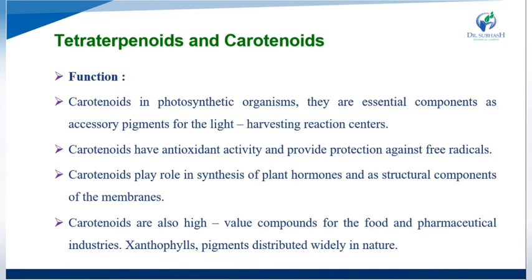Carotenoids have antioxidant activity and provide protection against free radicals, and they also play a role in the synthesis of plant hormones and as structural components of the plant membrane.